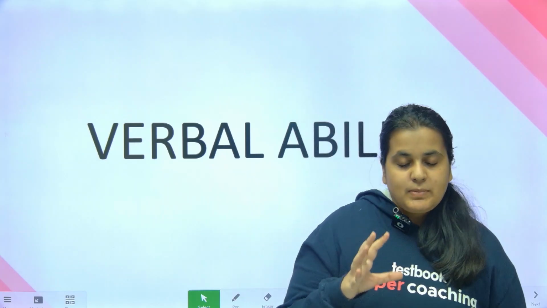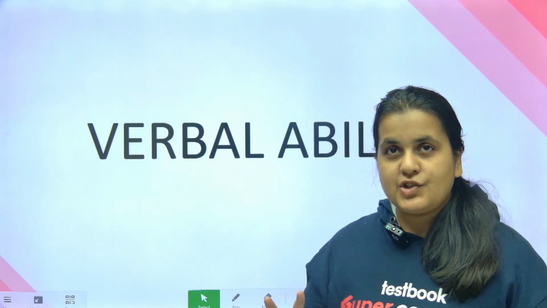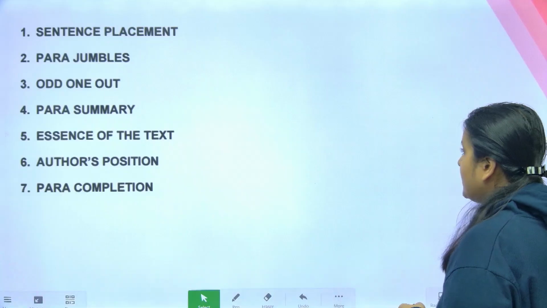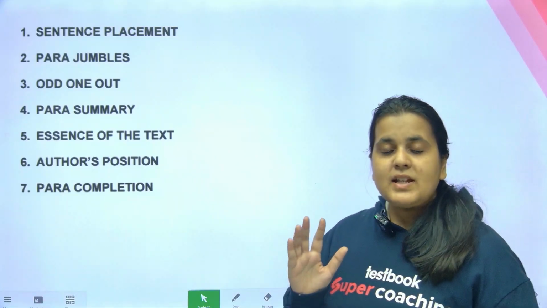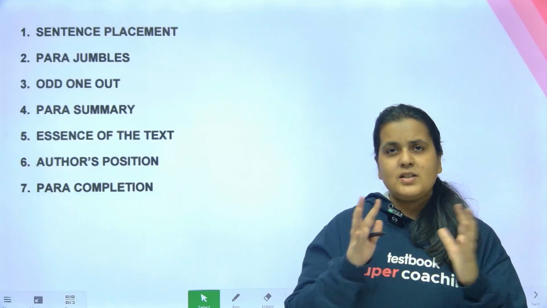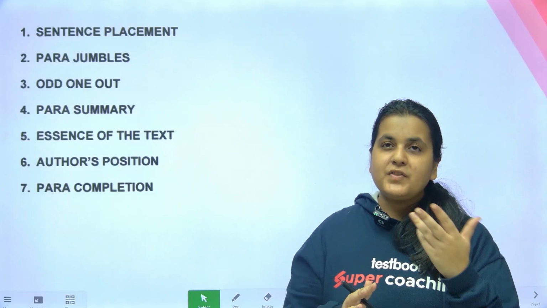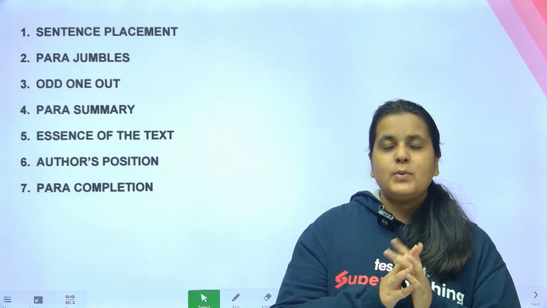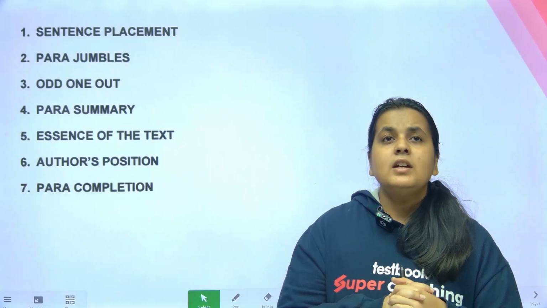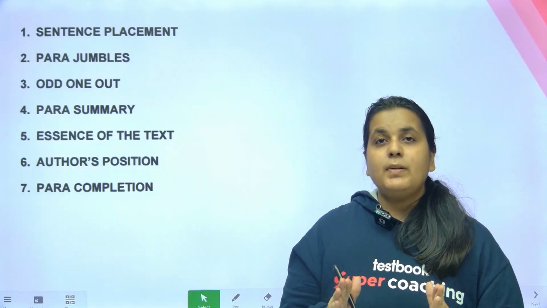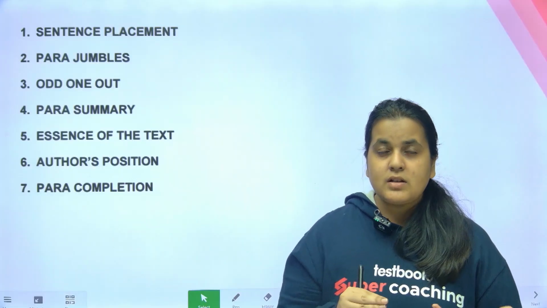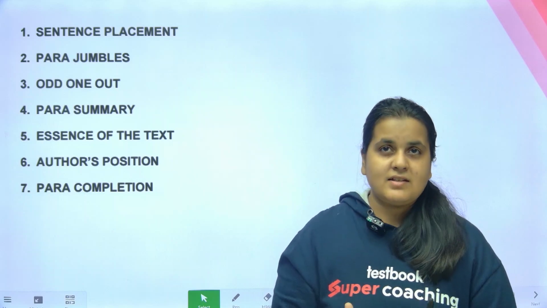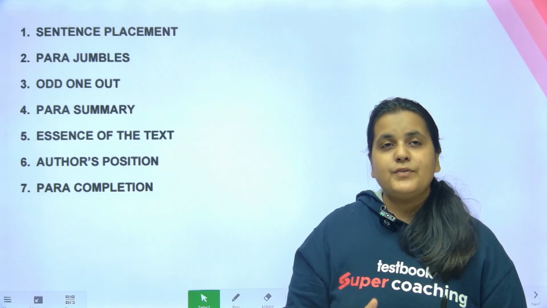So guys, verbal ability, which makes up 8 questions. This particular change came in the year 2017. 2017 में RC and VA, these were the only 2 areas which were left as a part of the CAT paper for the VARC section. पहले आपको vocabulary के भी questions आते थे, grammar के भी questions आते थे. तो अब in the verbal ability part, it's not just para jumbles or it's not just para summary. There are totally 7 areas, okay, that we have to learn and we have to focus on.